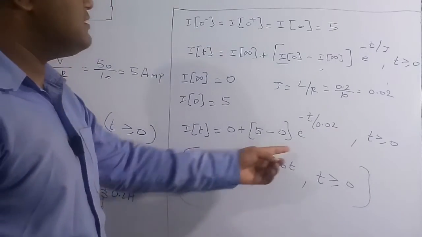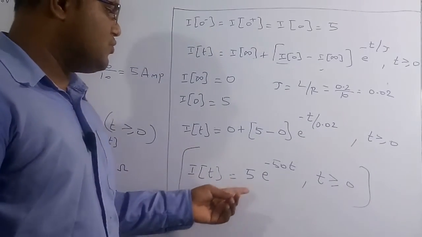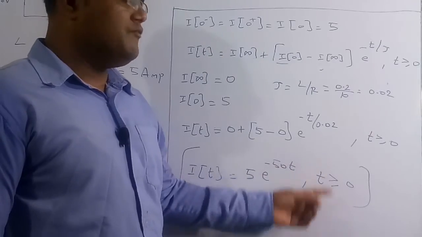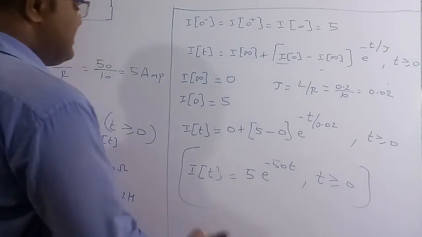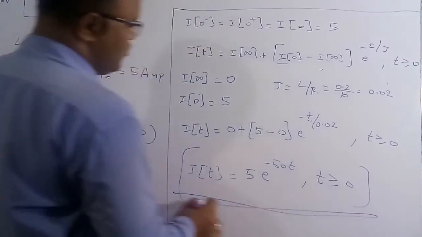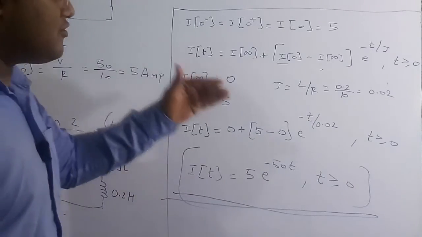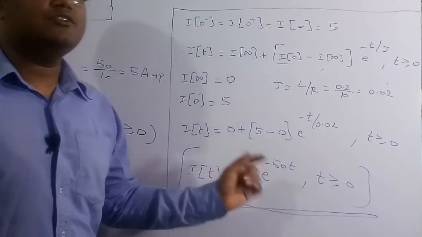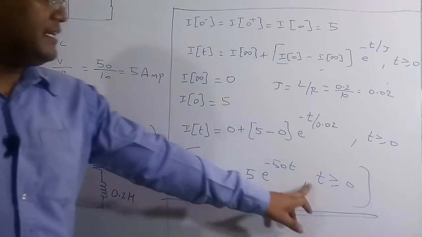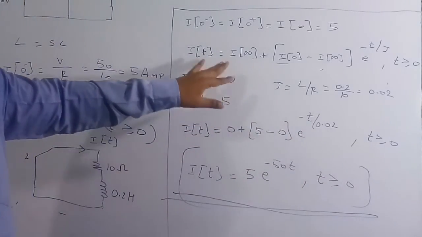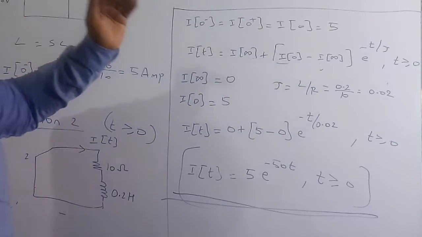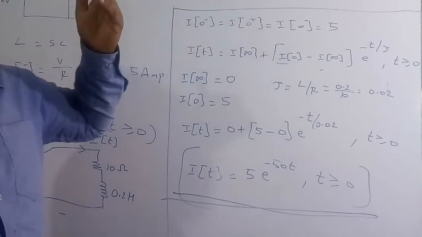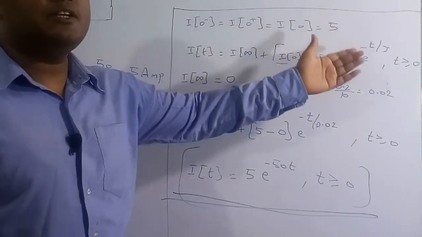If you solve this, finally we get I of t equal to 5 into e to the power of minus 50t for t greater than or equal to 0. So this is the correct expression of the solution. Therefore, for t greater than or equal to 0, the current in this circuit will be I of t equal to 5 e to the power of minus 50t. I have already told you how to remember this formula: final value plus initial value minus final value into e to the power of minus t by tau.